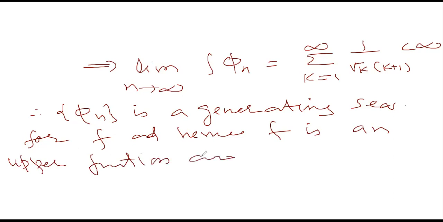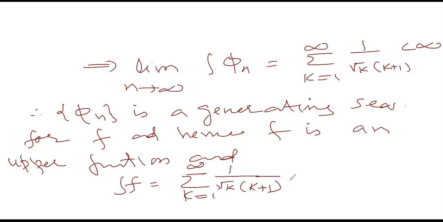And not only this, we can also have an integral of f, which is by definition equal to the limit of the summation, k runs from 1 to infinity, of 1 by root of k into k plus 1. So this is an upper function, but consider minus f.